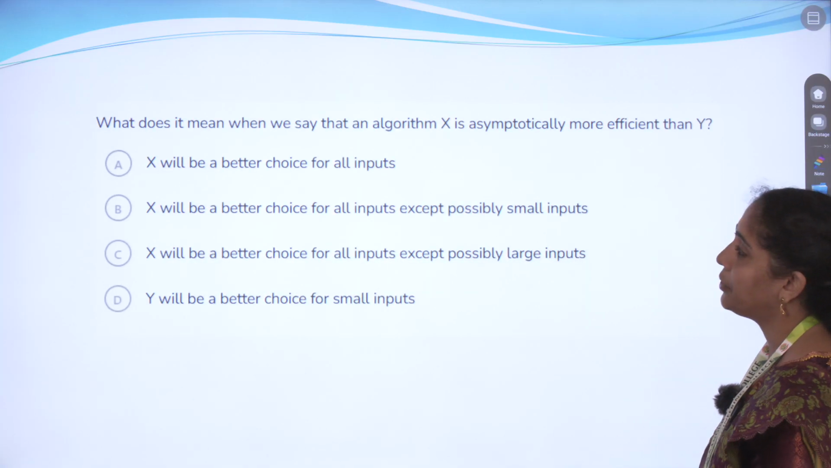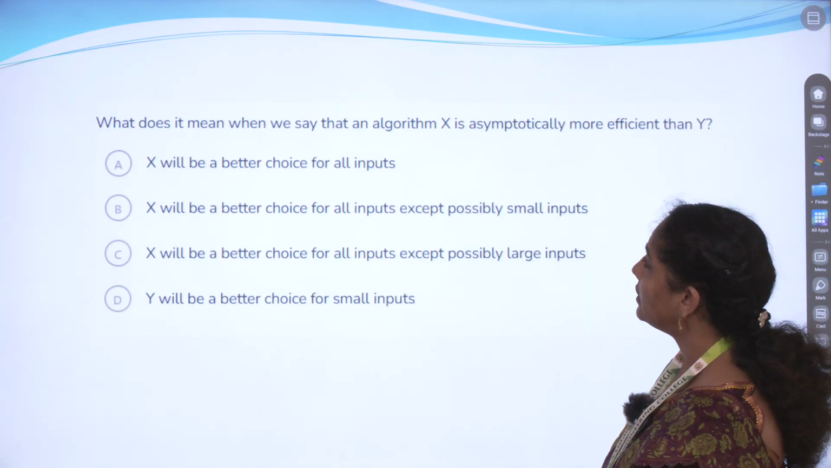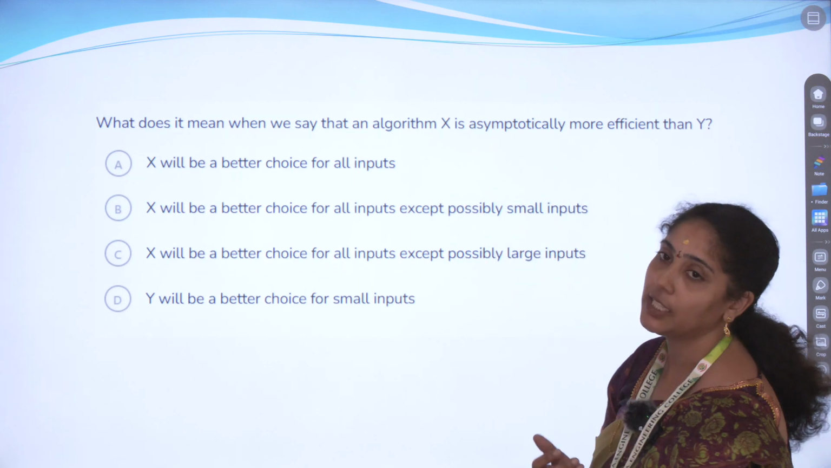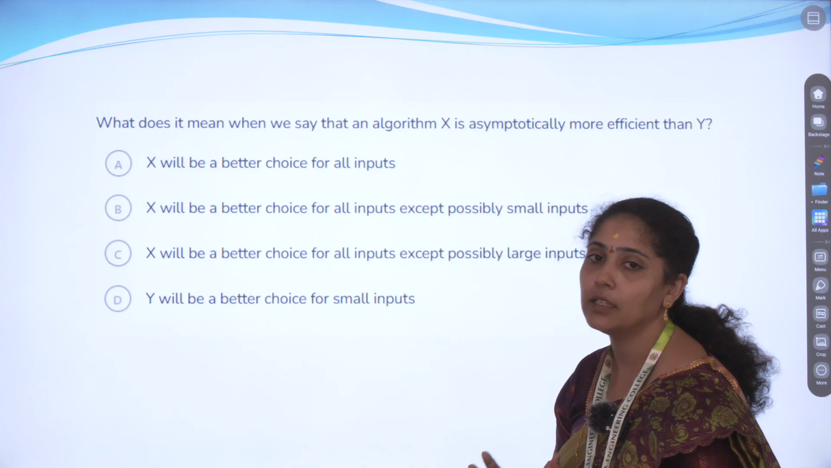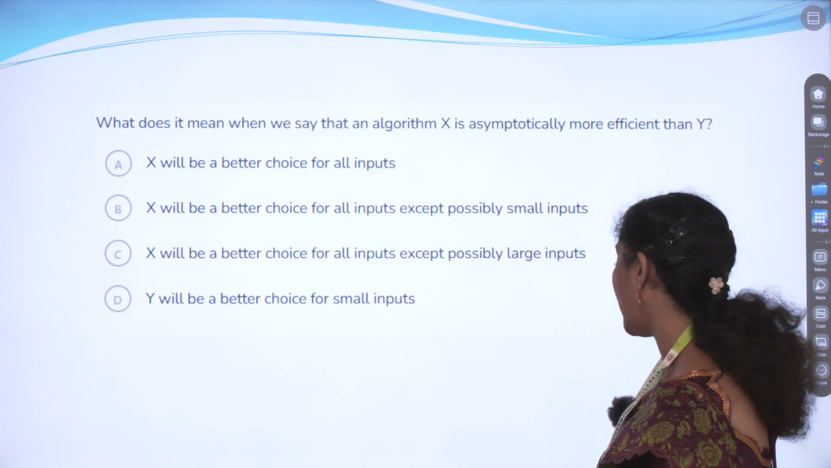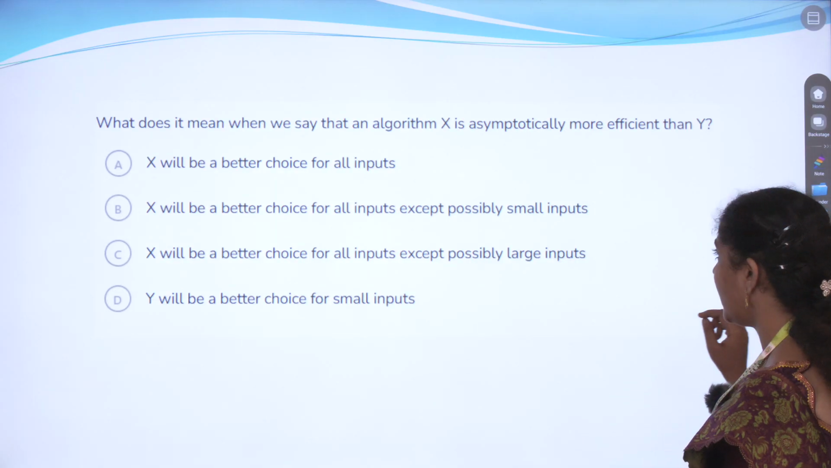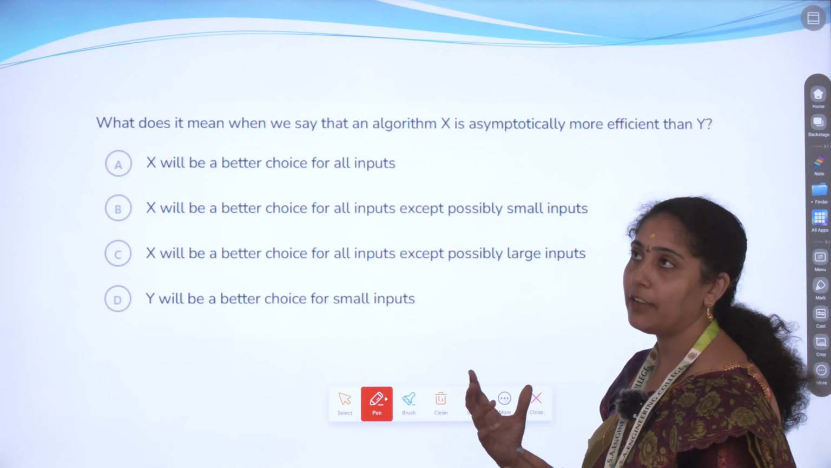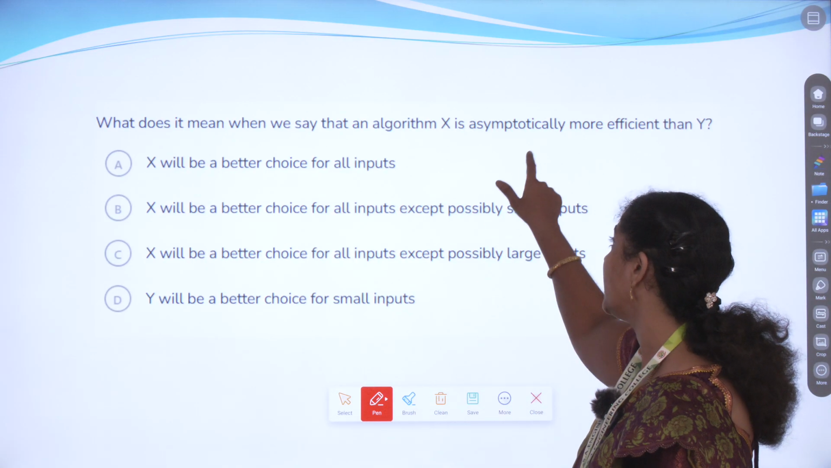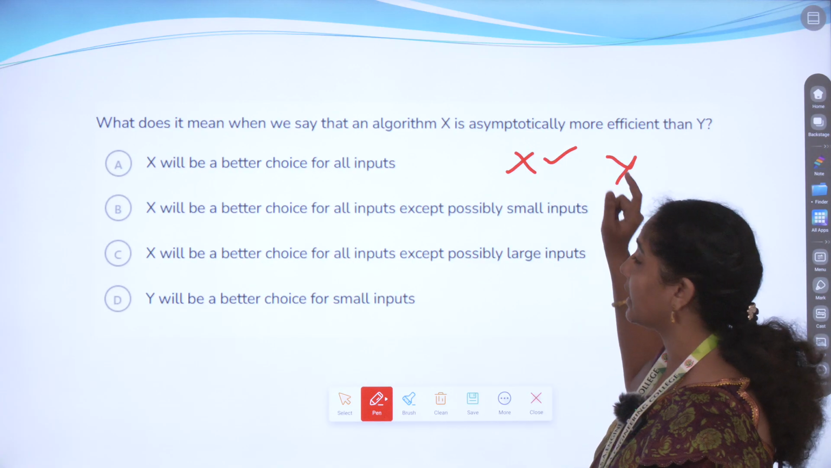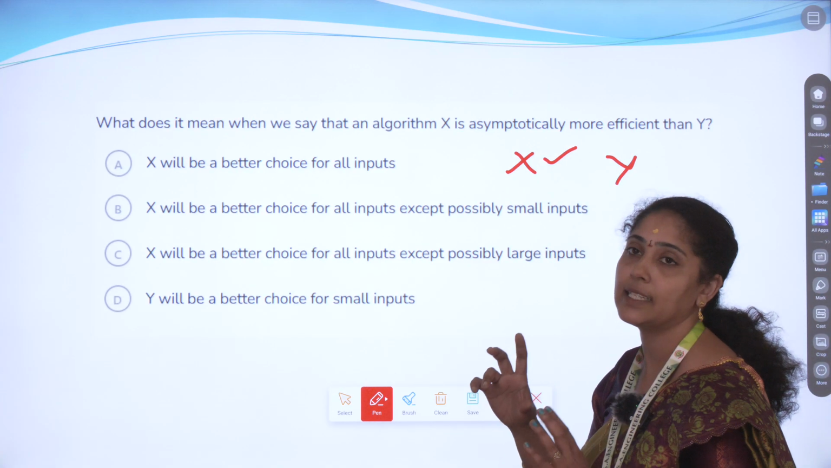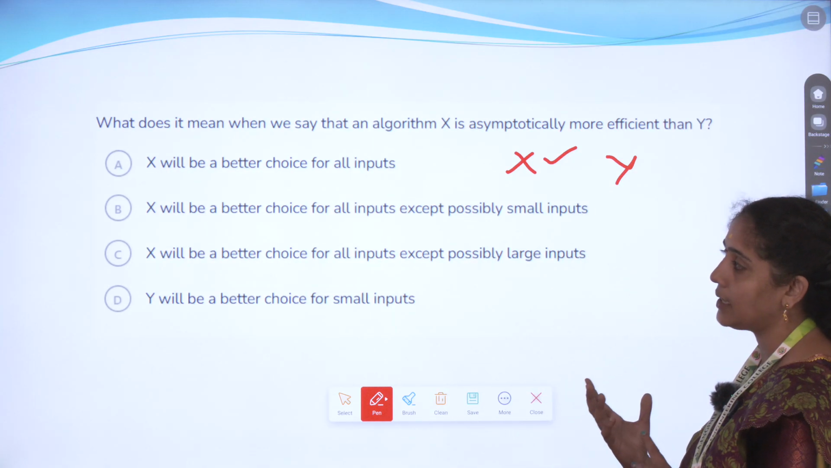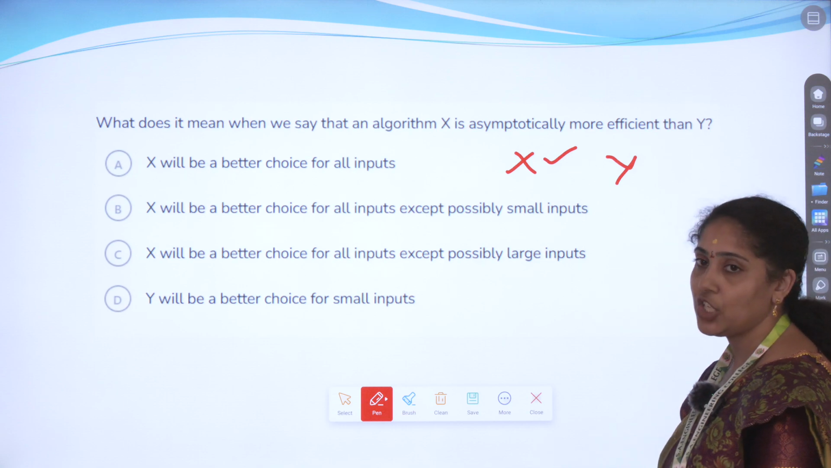So next we are going to take: what does it mean when we say that an algorithm X is asymptotically more efficient than Y? When can we say X is more efficient compared to Y? We can say so only if it is big, or fast, or large. Here we have X and Y. So yes, if X is the biggest, the largest, the greatest one, then only can we say that X is efficient compared to Y.